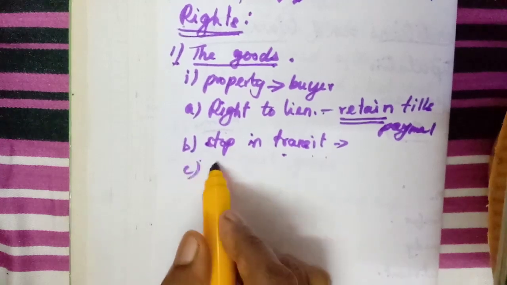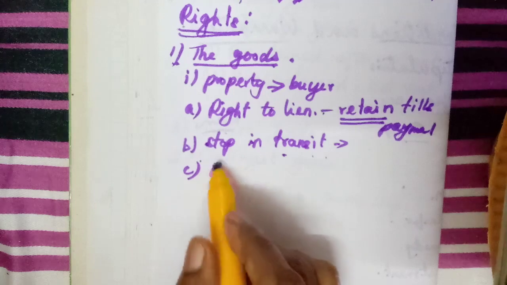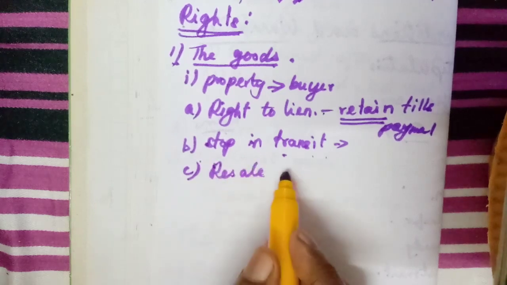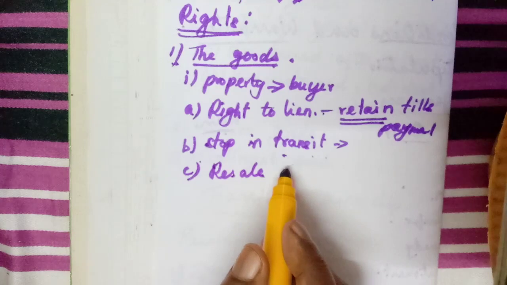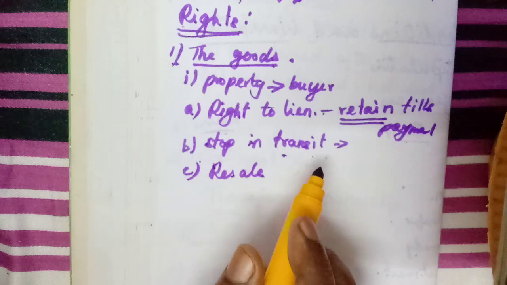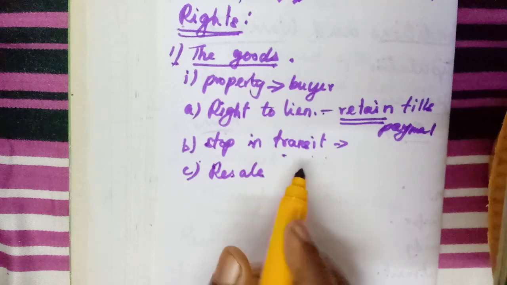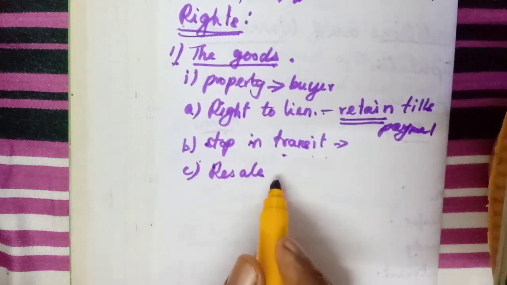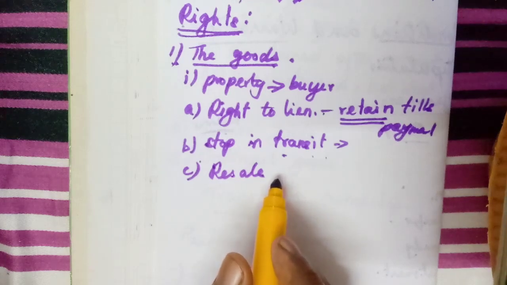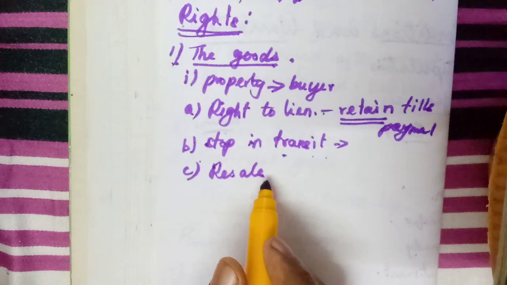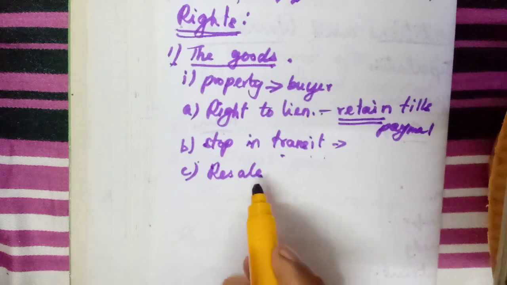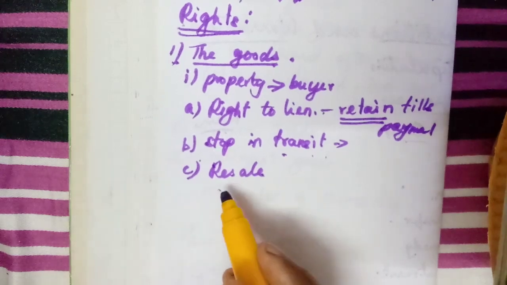Another right he has is the right of resale. They may have some reasonable time, or he can resell those goods, because he cannot keep them with him for a long time, isn't it? Usually for perishable goods, the seller has the right to resell the goods, because otherwise it will be a damage for him also. It will be a great loss for him if he does not sell the goods, isn't it? So he has the right to resell the goods.